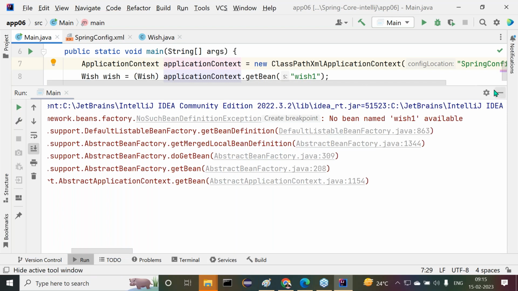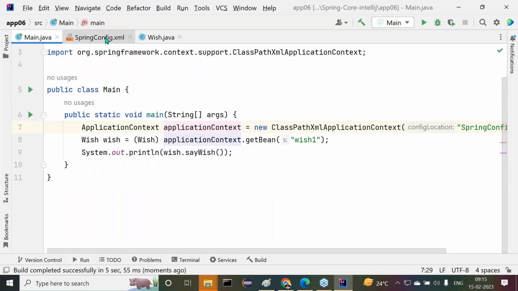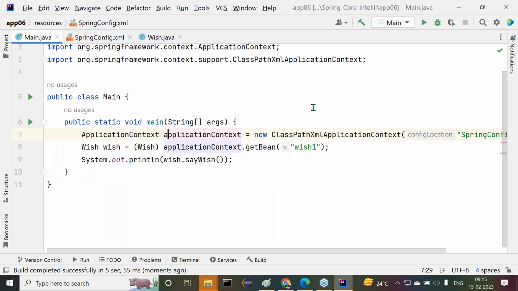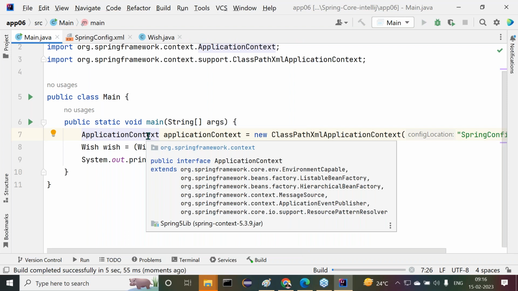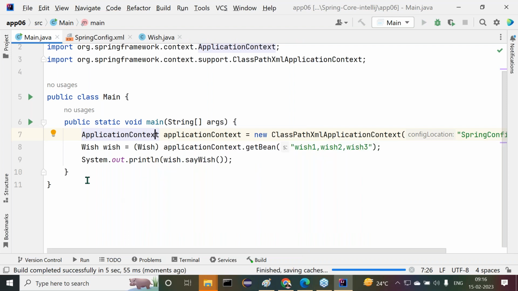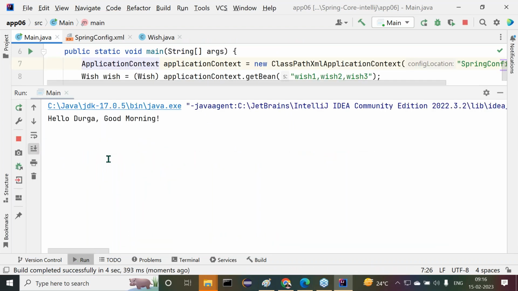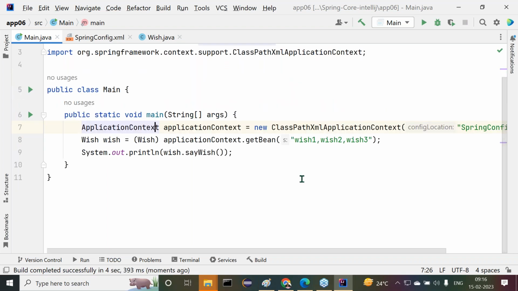That's okay, fine. Next, observe carefully. So it's not possible. Now in Main.java, I am telling, wish one comma, wish two comma, wish three. If we provide that, we are able to get output again. Right, sir. Now tell me, what is this actually? Is it three identities or a single identity? Single identity only. Observe carefully. This is a single identity.